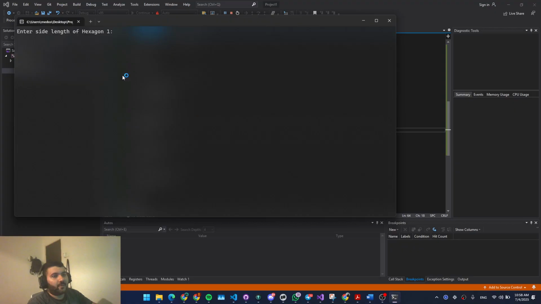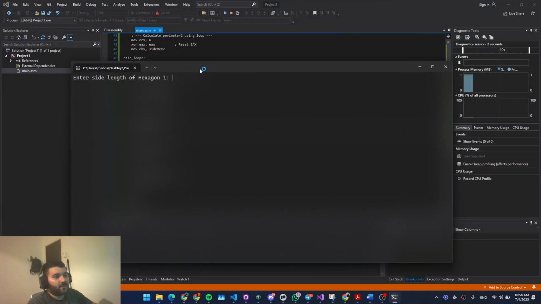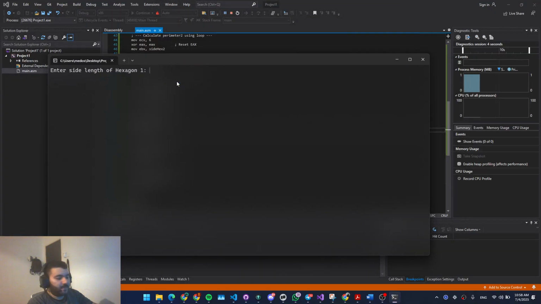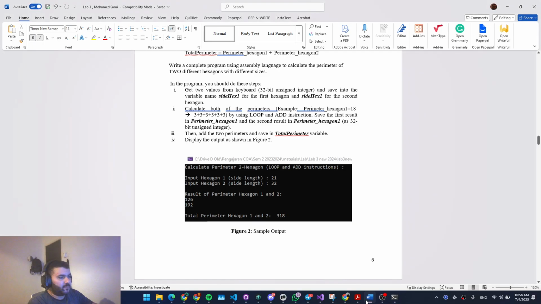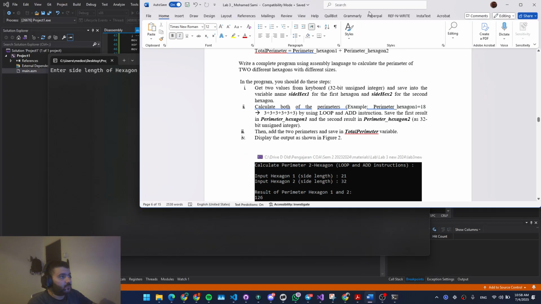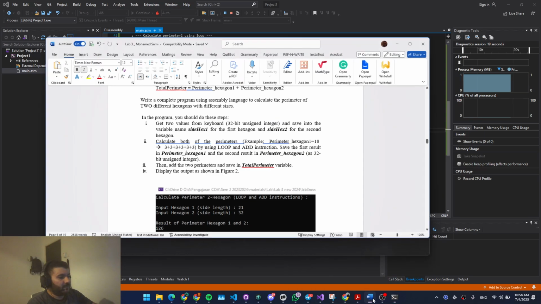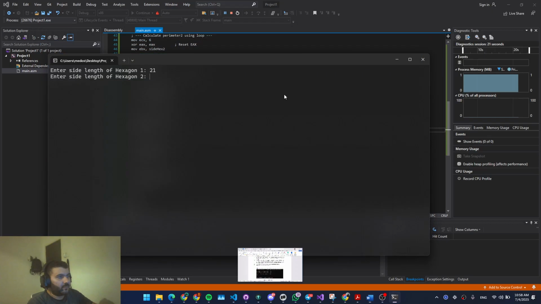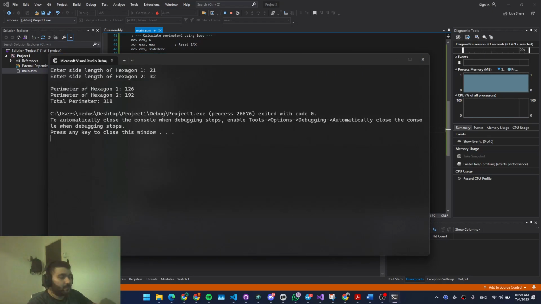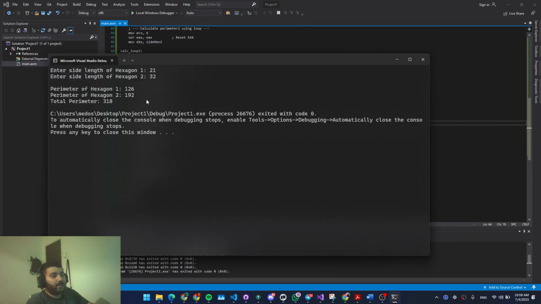We're doing F5. Now it's asking me to enter the side length for hexagon 1. Let's do the same as the example actually, so it says 21. We're going to say 21, and then we enter the second value, which is going to be 32. We hit enter.